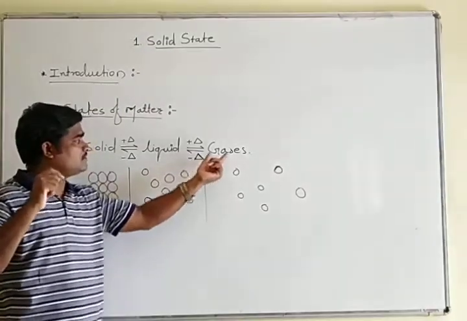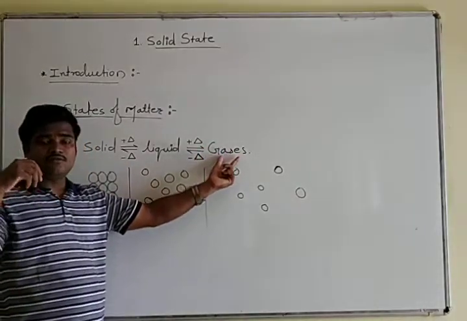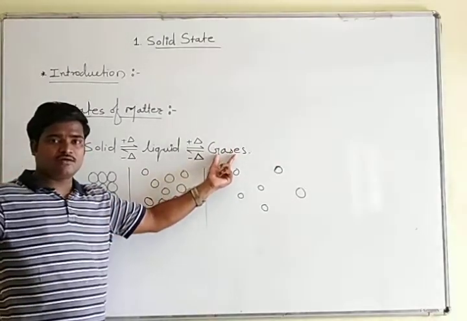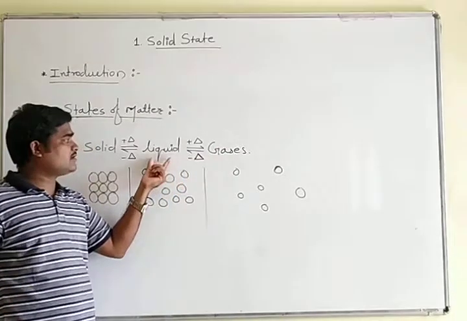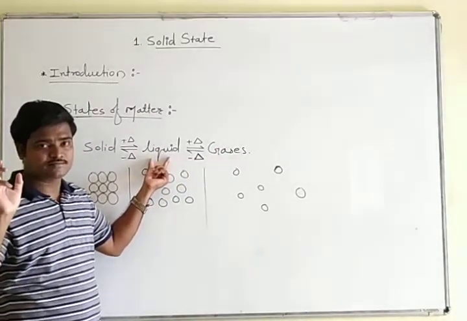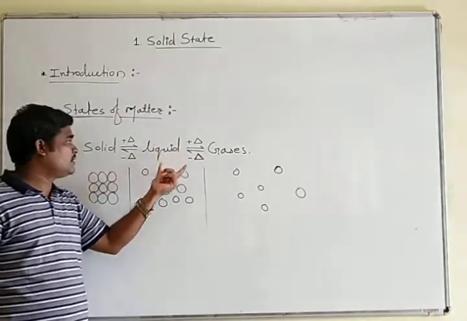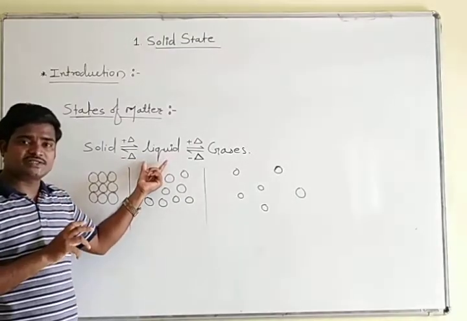If we consider water vapor, when we withdraw some amount of heat, it will condense and convert into liquid water. So we have achieved this state, that is liquid, and again we can withdraw heat from liquids.